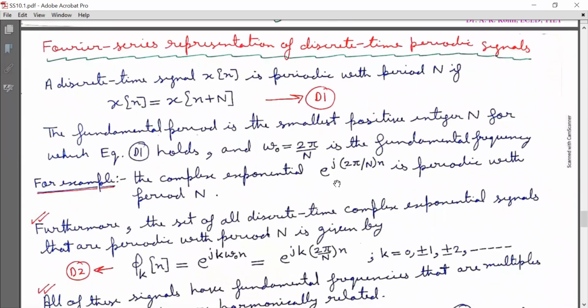Now, Fourier series representation of discrete time periodic signals. A discrete time signal x[n] is periodic with period capital N if x[n] is equal to x[n+N], marked as equation D1. The fundamental period is the smallest positive integer N for which equation D1 holds, and ω_0 equal to 2π/N is the fundamental frequency.